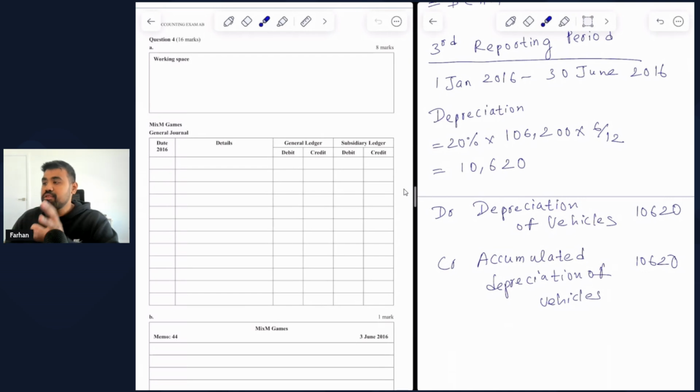So the main purpose of the general ledger is to hold accounts for assets, liabilities, equity, revenue, and expenses. And whatever balances we have at the end of the reporting period are basically used to prepare the financial statements of the business, such as the balance sheet and the income statement. Now, the subsidiary ledger is a specialized ledger that contains detailed information. So let me give you an example.